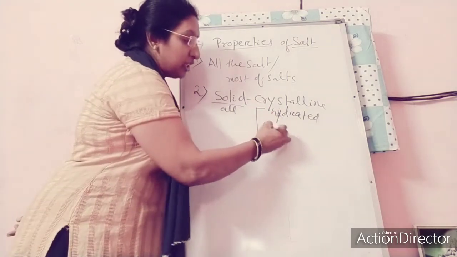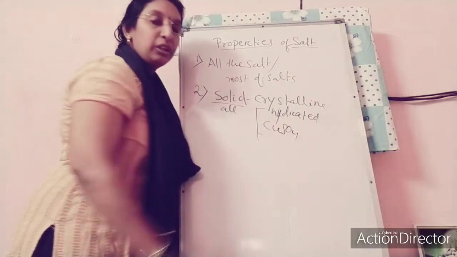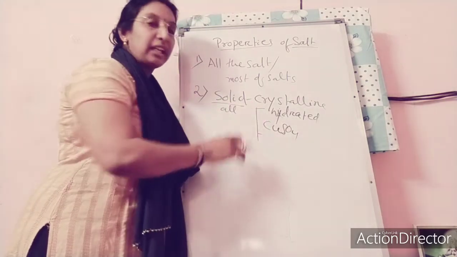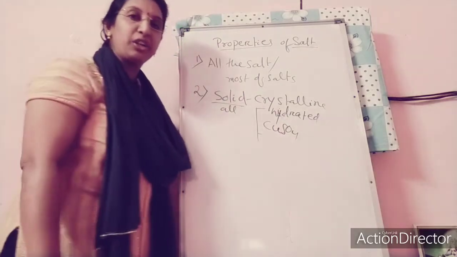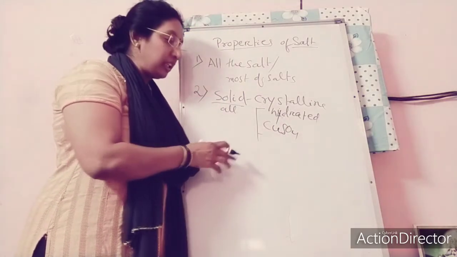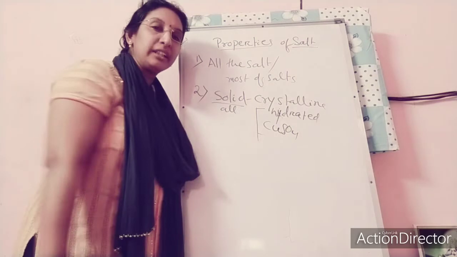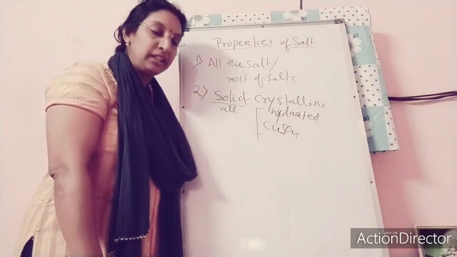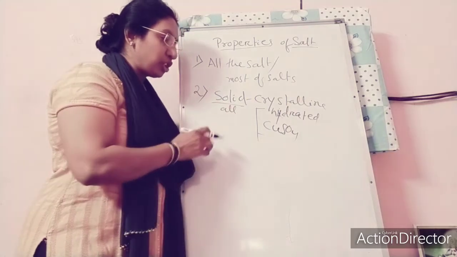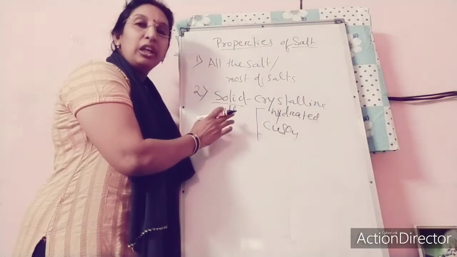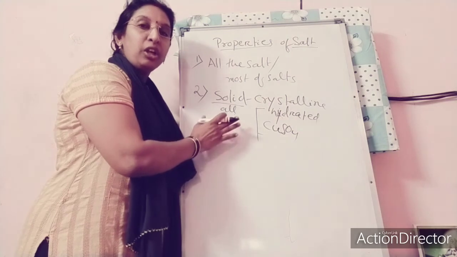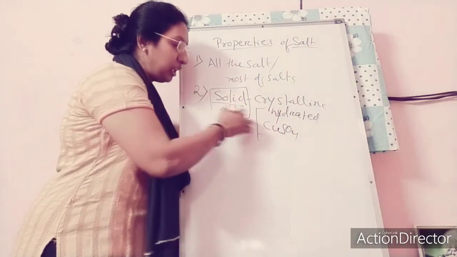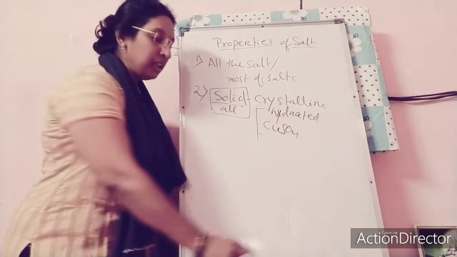Copper sulfate CuSO4, blue vitriol, and green vitriol are all hydrated crystalline because their crystalline structure is due to the water content in them. Dehydrated crystalline are like sodium chloride. So this is about structure. Due to the strong electrovalent bond, they are found in the solid form. You cannot find them in the liquid form.